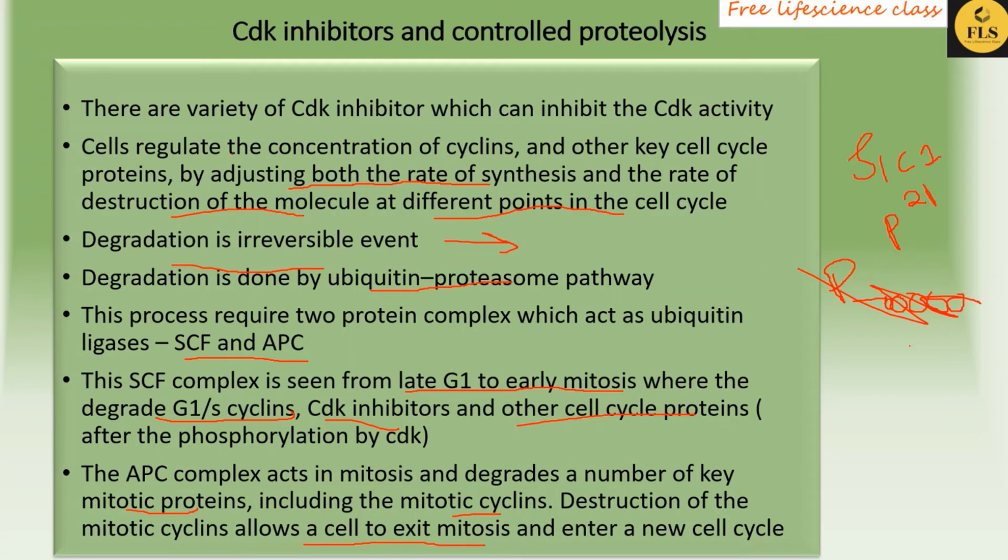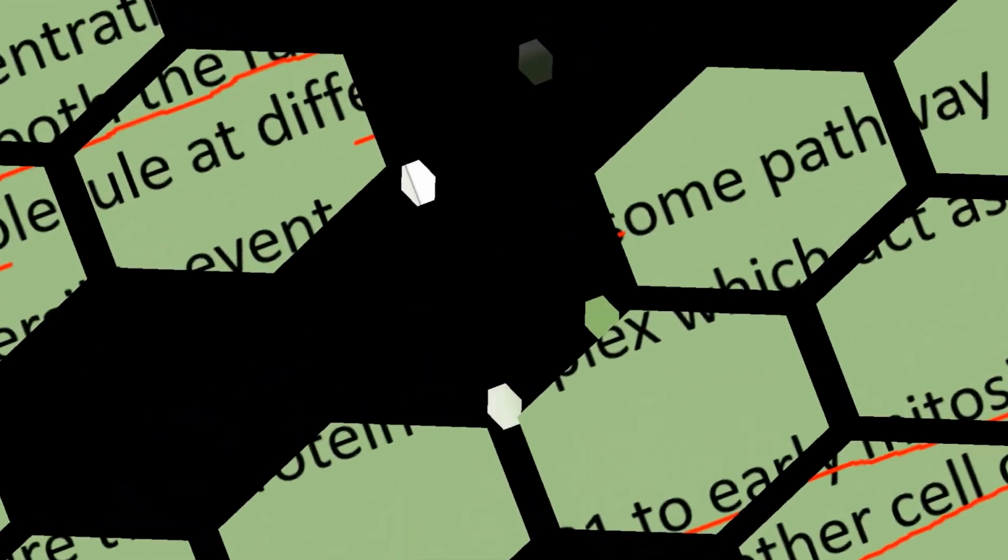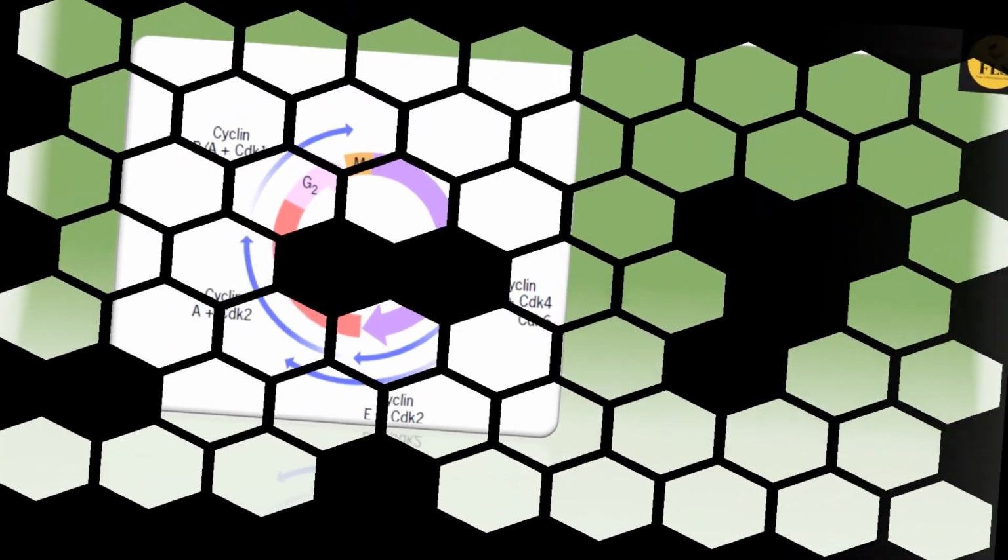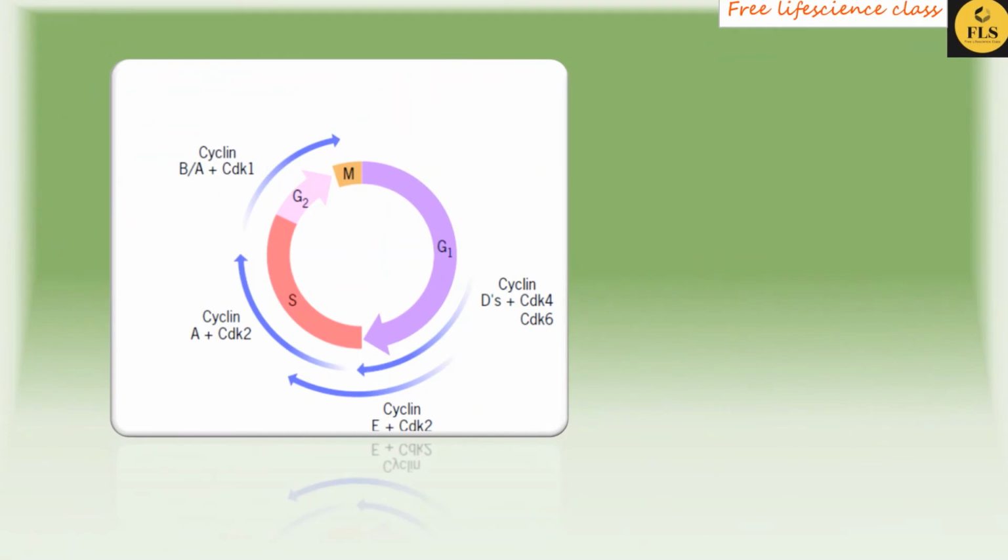So this is one of the important diagrams. Please look into this diagram, also from the molecular biology text by Karp. During the G1 phase, you can see cyclin D combined with CDK4 or CDK6 to complete the G1 phase.